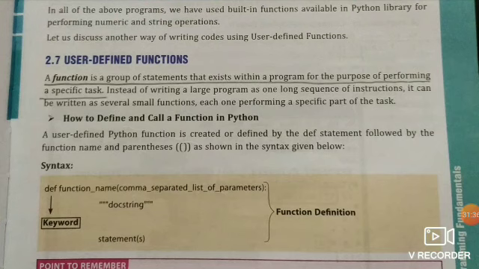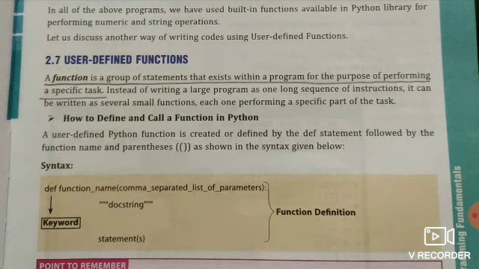A function is a group of statements that exists within a Python program for the purpose of performing a specific task. As we use the input function, the type function, or the print function, we can also create our own functions for performing any specific task. Instead of writing a large program as one long sequence of instructions, it can be written as several small functions, each one performing a specific part of the task.